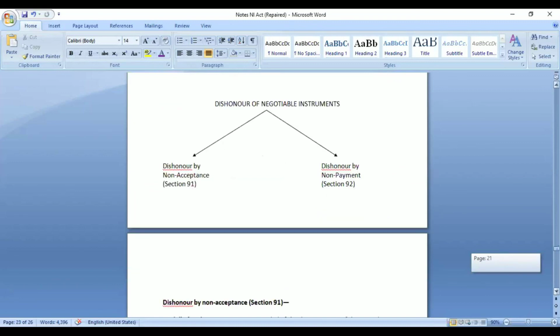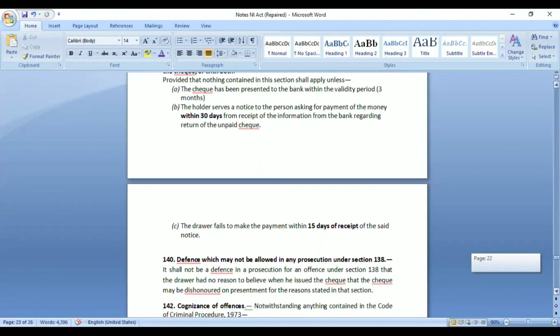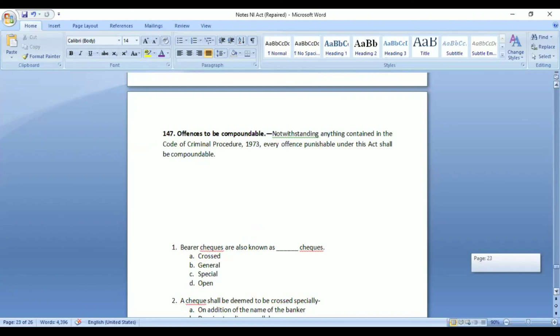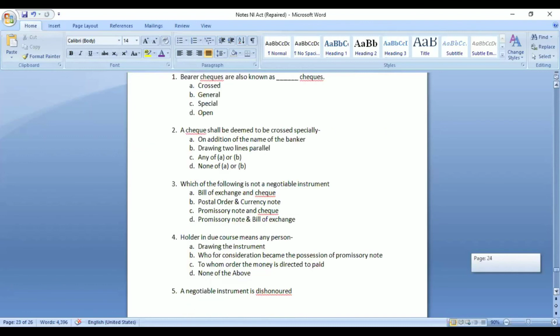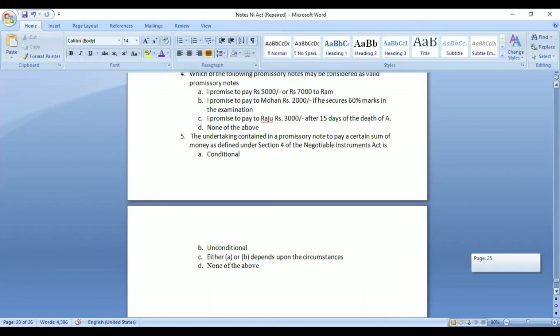So this part is regarding dishonor of instruments. This much is only what is important from the NI Act and also the questions that we have seen. There are a few more questions that we will see, and these are from previous year question papers.